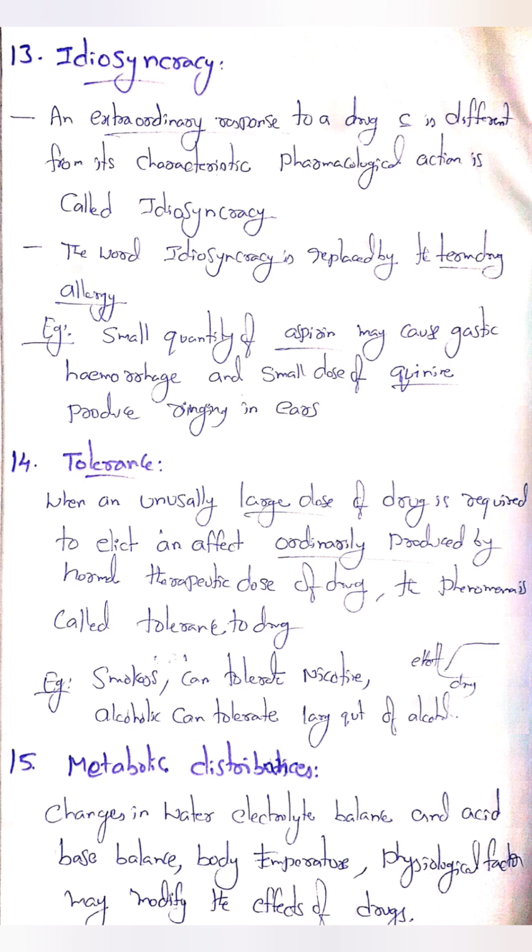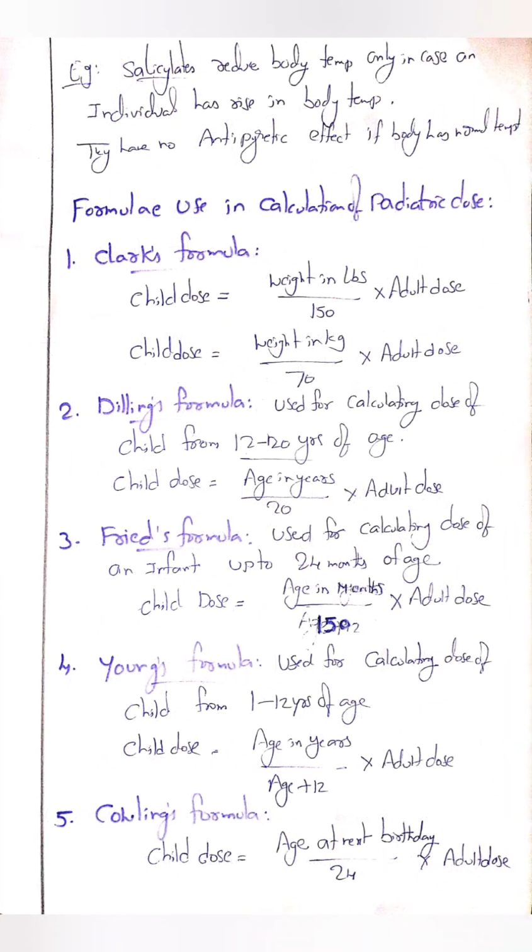Metabolic disturbances. Changes in water electrolyte balance and acid-base balance, body temperature, and physiological factors may modify the effect of drugs. Example, salicylates reduce body temperature only in case an individual has a rise in body temperature. They have no antipyretic effect if the body has normal temperature.